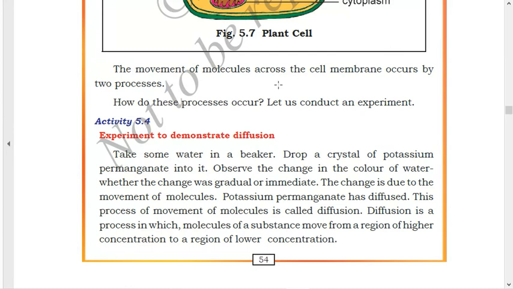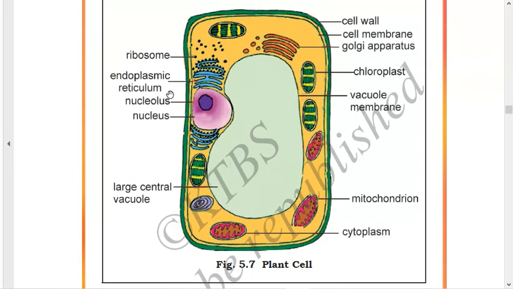Movement of molecules across the cell membranes occurs by two processes. Okay, till here only we'll do today. The rest of the topics I will cover in the next part of this chapter, that is, in part 2. This will be part 1 of the chapter Study of Cells. I will make a separate video for the rest of the topics, otherwise the video will get a little longer. So I will make the next video for that, and I will upload it.